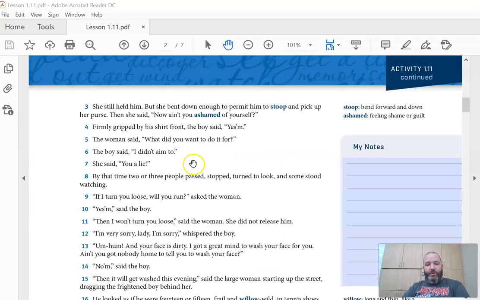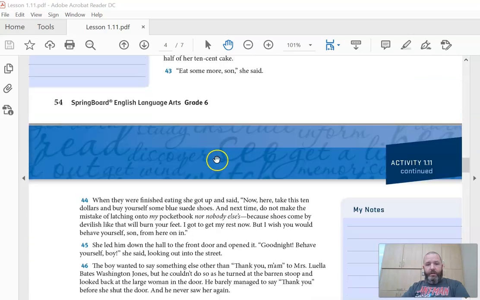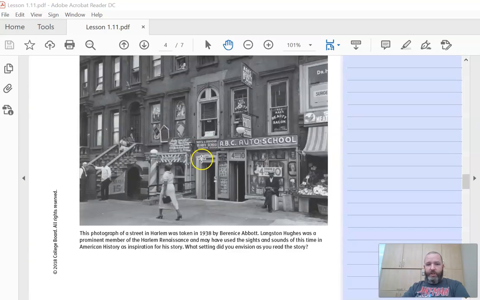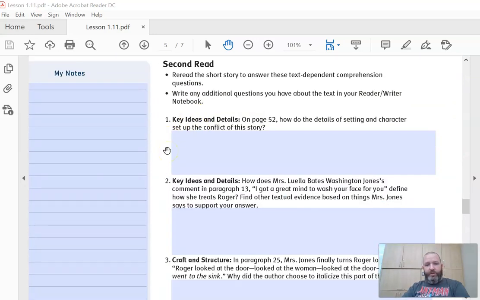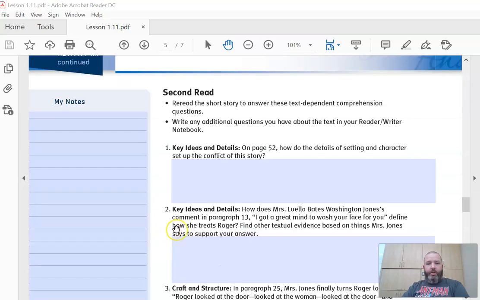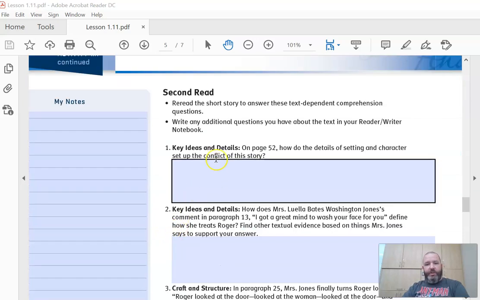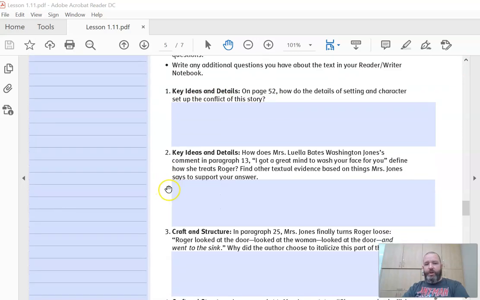Okay, so after you read the story, it's a good one, I'll look forward to talking about it with you guys after you read it. You'll read through it again, and here are some of the questions you're going to be answering. Number 1 on page 52, remember page numbers are right here at the bottom: How do the details of setting and character set up the conflict of the story? So setting is when and where the story takes place, the character, and what the problem of the story is. That's established pretty early in the story, so that shouldn't be tough.